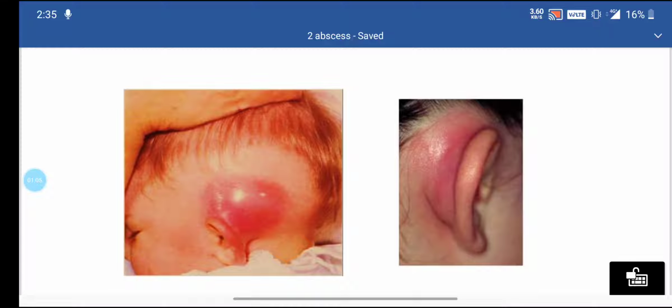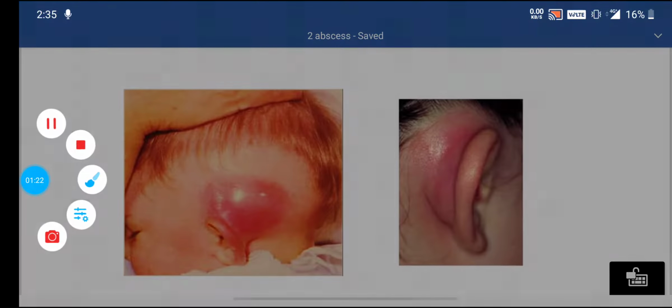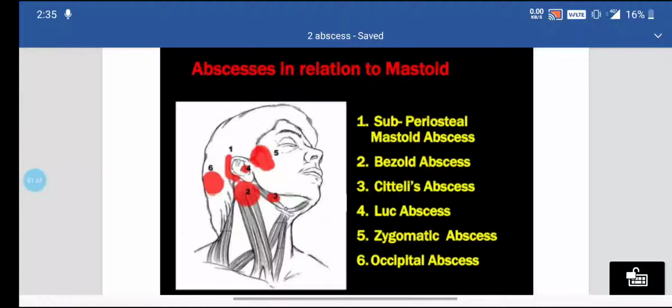This develops lateral to the mastoid process, and it also pushes the pinna forward and downwards, and this is known as the erection of the pinna. You may find all these abscesses in detail in the link which I shared.